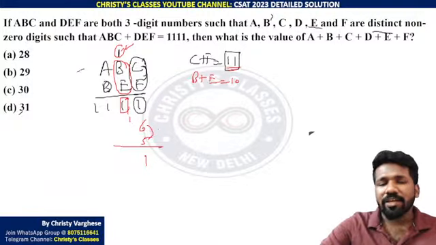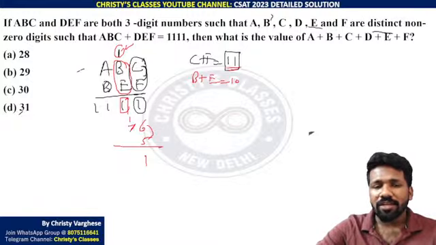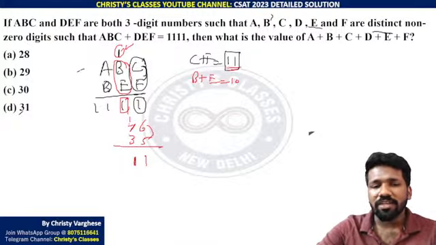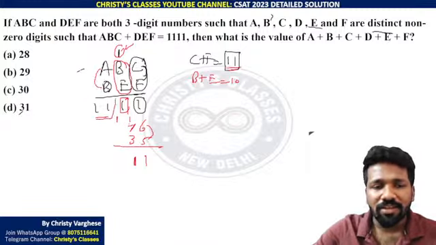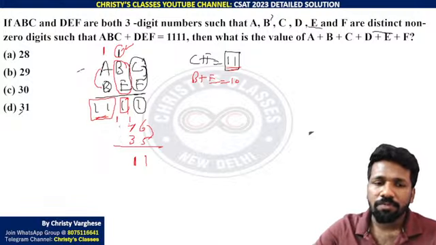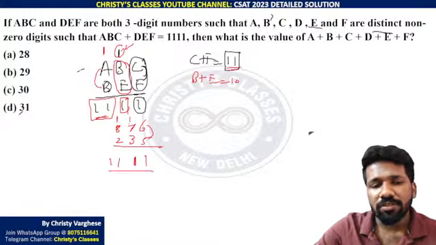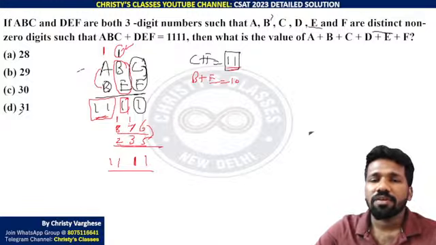Same as the previous case. B plus E should be 10, so what are the possibilities? 6 and 5 are already taken, so don't take those again. You can take 7. 7 plus 3 is 10, and 10 plus 1 is 11, so the 1 is satisfied. So 7 plus 3. Now 7 and 3 are also taken. So with a carried over 1, same logic, A plus D is 11 after the carry of 1. What other possibility? 8 plus 2. 8 plus 2 plus 1 is 11, so this is totally satisfying. That means 8, 7, 6, 2, 3, 5 are the example digits.